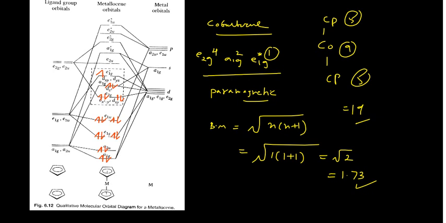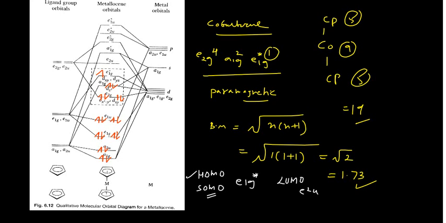Please remember, in that case if you want to know the HOMO and the LUMO, your HOMO is basically your SOMO, singly occupied molecular orbital, and that would be your E1G antibonding, and E2U would become the LUMO. So in that case your LUMO would be E2U. This is how you can explain the things.